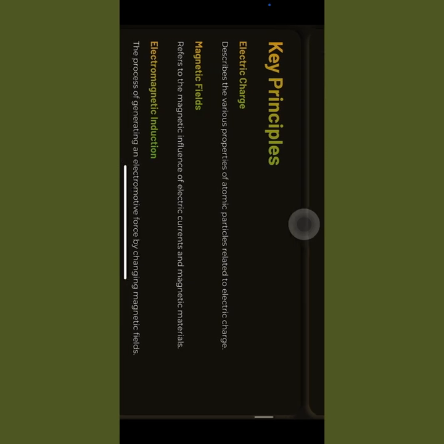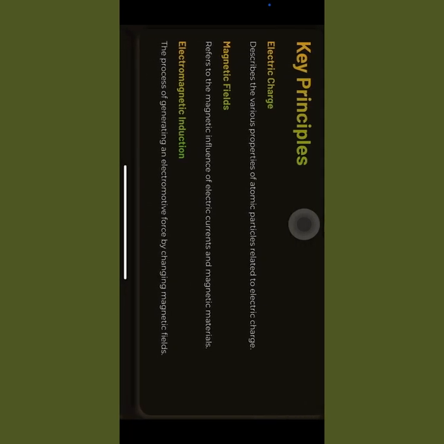In the same way, key principles. Electrical charge describes the various properties of atomic particles. What are the atomic particles? Those are subparticles like electron, proton, neutron, related to the electrical charge. Similarly, magnetic fields refer to the magnetic influences of electric currents and magnetic materials. It shows particular magnetic influences, so those are magnetic fields.